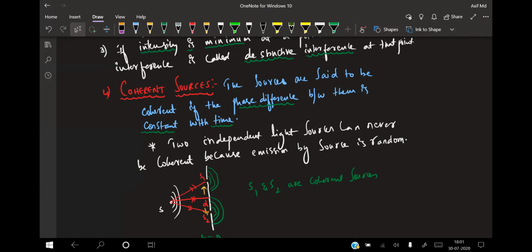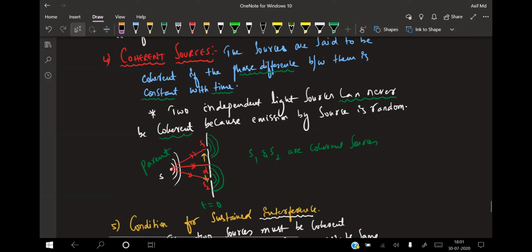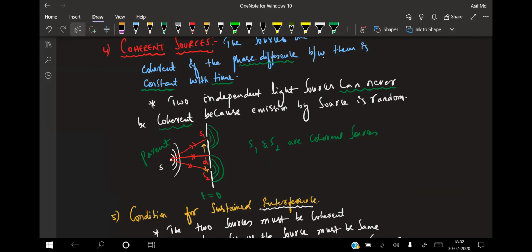So two independent light sources can never be coherent sources. That is the reason we always take them from a parent source, that is nothing but S. I have taken S, and all the spherical wavefronts are going in front of that. I have taken a cardboard in front of it and made pinholes, S1 and S2. Those S1 and S2 are called coherent sources or slits. The distance between S1 and S2 is nothing but d.